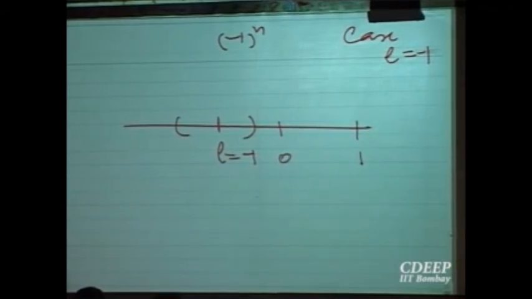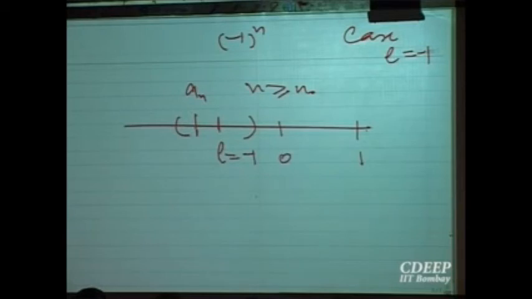Okay? Then the elements a_n must be inside here for n bigger than some stage n naught. Right? That is convergence. Is it converging to the point L equal to minus 1? So given any interval around that point, all the elements of the sequence must come inside except possibly the first few. Now if n is coming here, but I know at the next, when n is odd, it will go there.